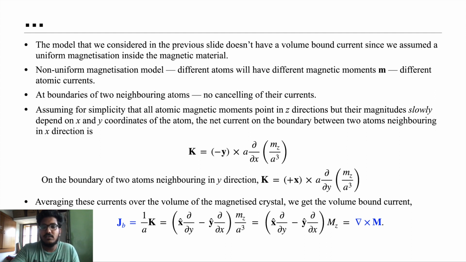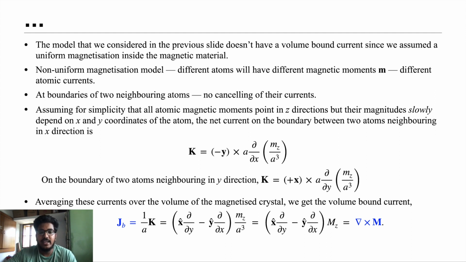So Ky is given by x, which is normal to the y plane, in the y direction, and x cross del by del y of Mz by a cube. So the first equation gives Kx and the next gives Ky. To find the total volume current, we have to sum everything to give K, and the volume current JB is given by 1 by a times K, which is the total surface current.